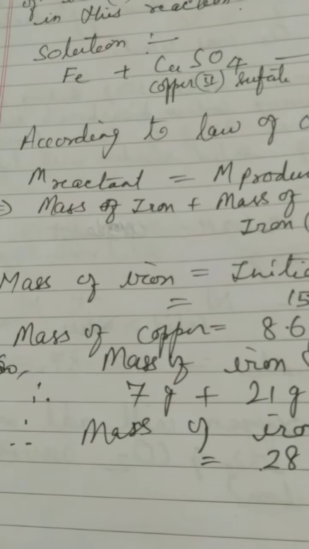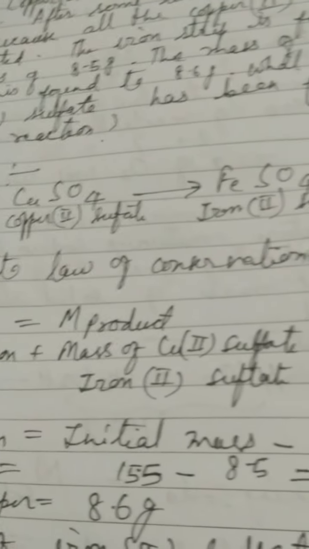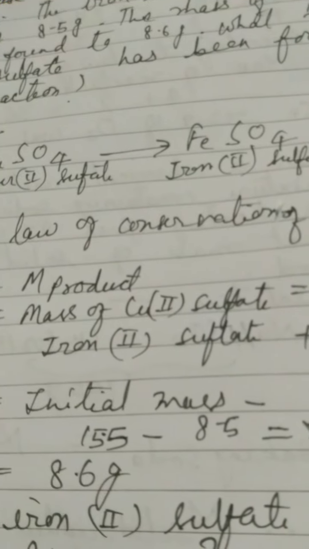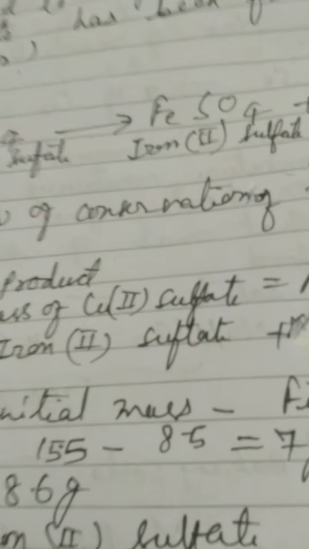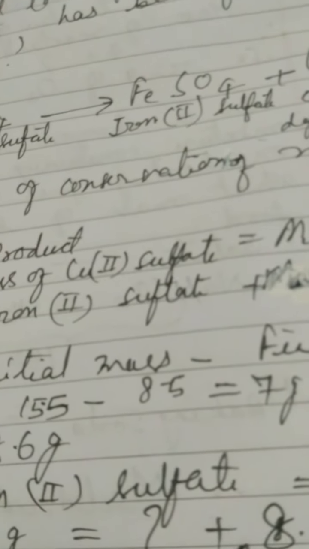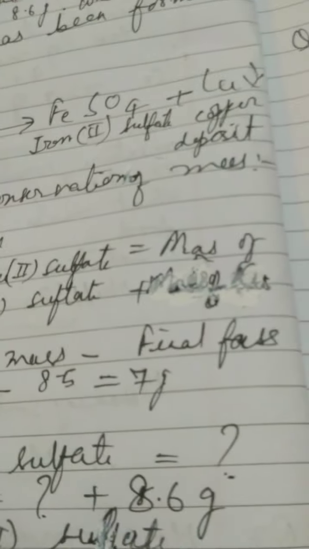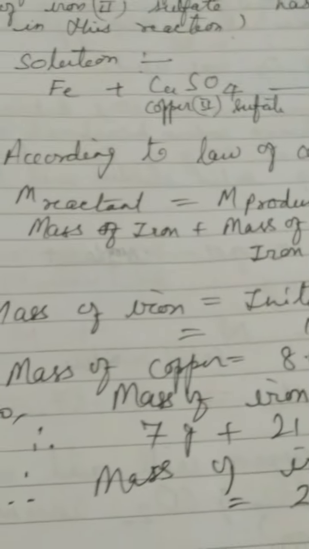Mass of iron is equal to initial mass minus final mass. The initial mass has been given as 15.5 gram and the final mass is 8.5 gram. So 15.5 minus 8.5 is equal to 7 gram, which is the mass of iron.